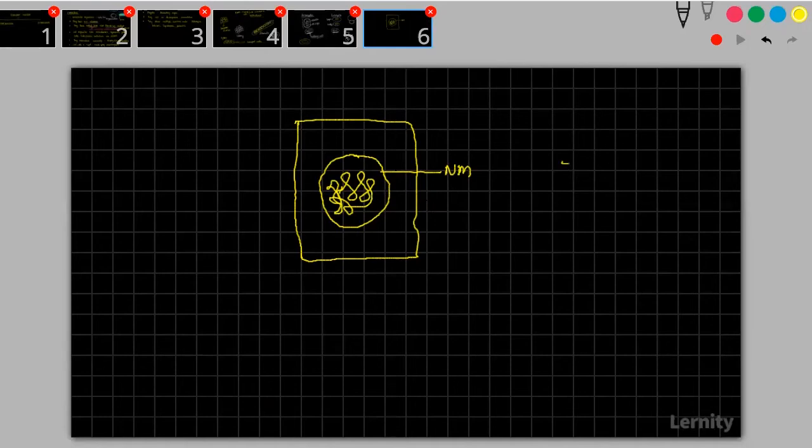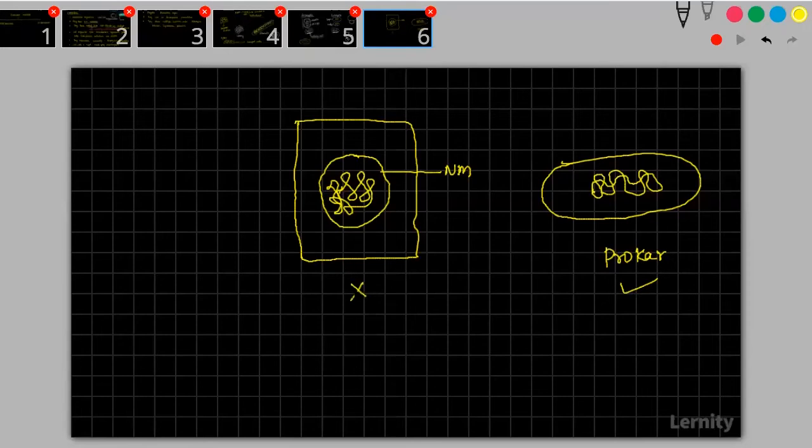On the contrary, a prokaryotic cell does not have any membrane. So where do you think the DNA will be affected very quickly? It is in the prokaryotic cell. Here, in the eukaryotic cell, it will not be affected as quickly. The basic difference between prokaryotic and eukaryotic cells is the lack of membrane. Prokaryotes do not have the membrane, eukaryotes have the membrane.